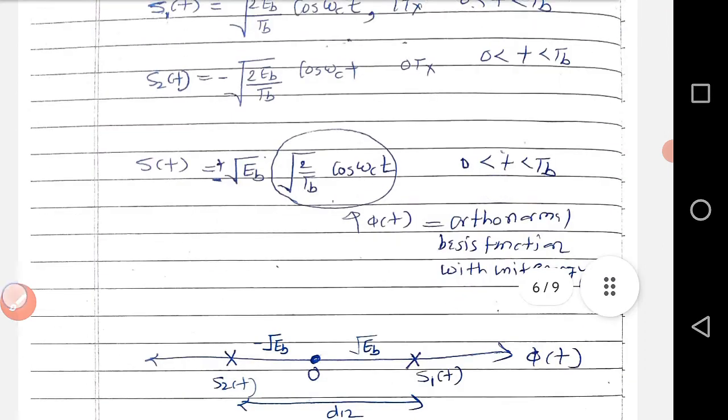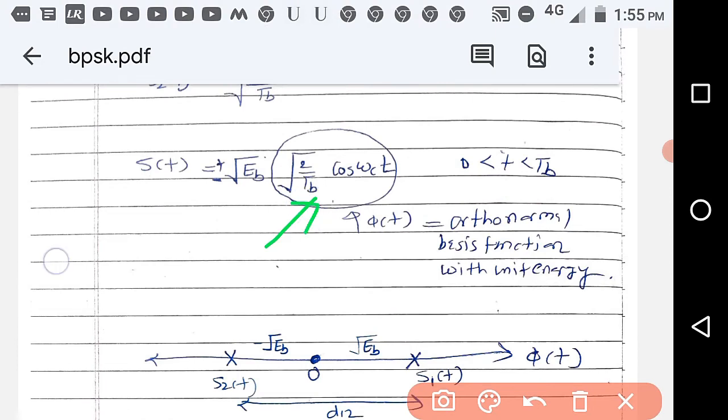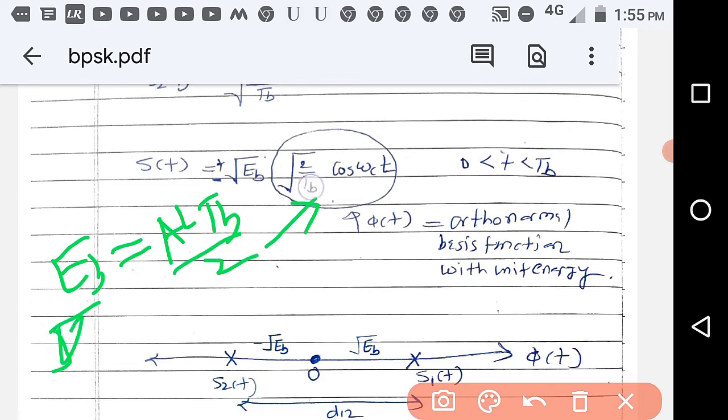Now we are saying that this orthonormal basis function has what? Unit energy. So let us find the energy of this signal. We have already seen that the energy Eb of A cos omega ct is equal to A square Tb by 2. So A square is equal to root 2 by Tb, that is, 2 by Tb square into Tb divided by 2.